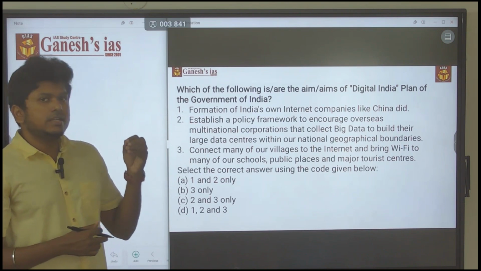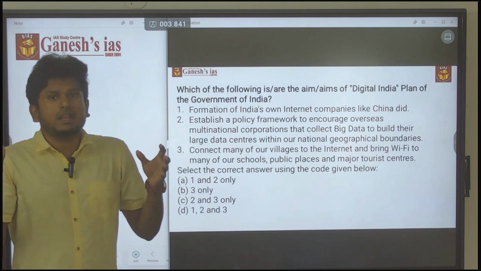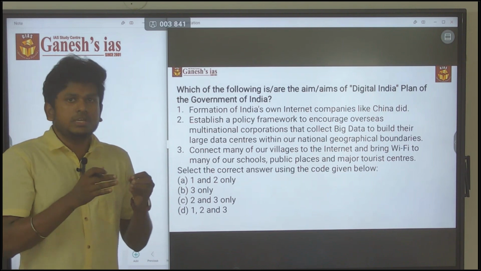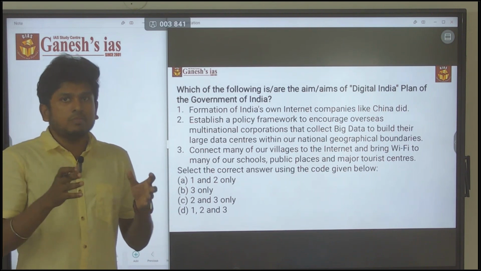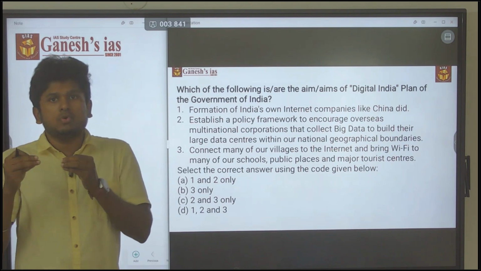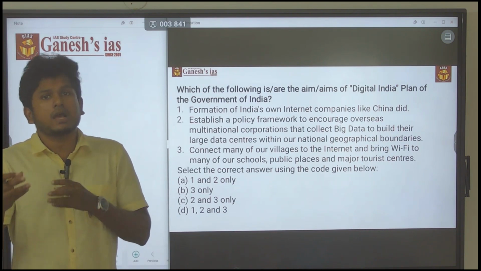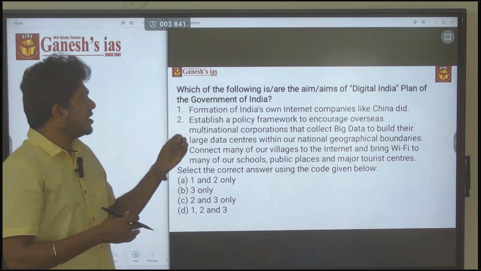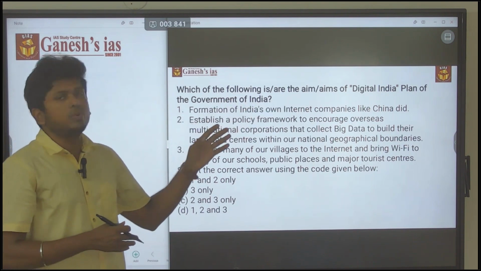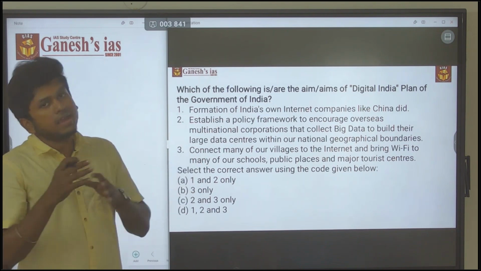See, the Digital India program is maybe, due to the growth in digital infrastructures, growth in internet connectivity, there may be in future the growth of many Indian owned internet companies. Okay, that may happen. But this is not the ambition of the government of India. So which means this may happen.